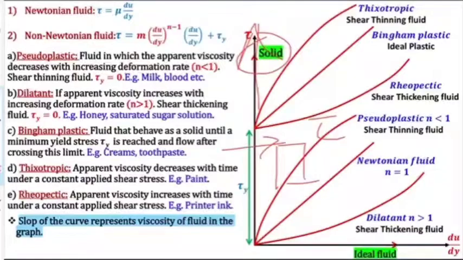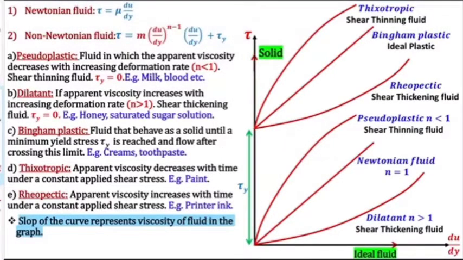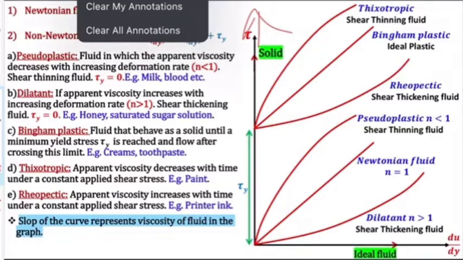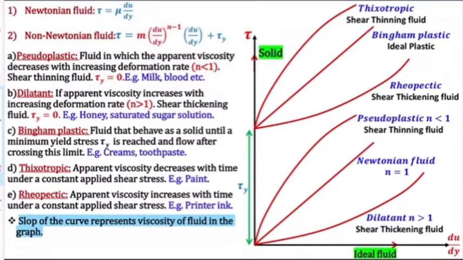Because an infinite amount of shear stress is required for deformation. See, for the y-axis there is no du by dy. At every point of the y-axis du by dy is 0. That means there is no deformation, no deformation even though I am applying a large amount of shear stress. So this represents the ideal solid.